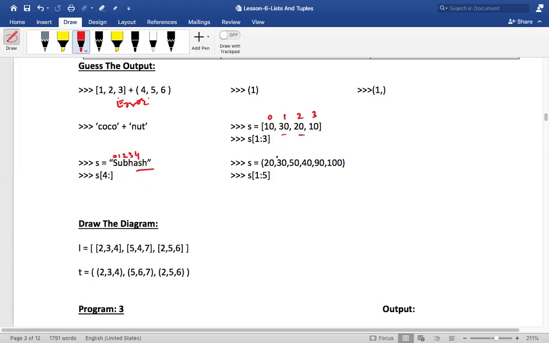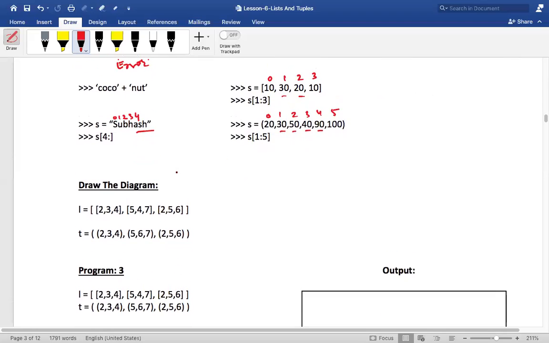Okay, what about this? 1 to 5. 0, 1, 2, 3, 4, 5. Then what will happen, my dear friends? Tell me. Start from 1, go till 5, don't include 5. What will happen in this case? Okay, it would be 30, 50, 40, and 90. Is that okay? Is everyone clear with this? Quite simple, no? Very simple one. Is that okay? Right? Okay.